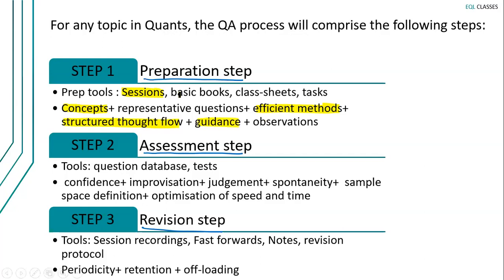Then you can use some basic books, right? Basic books and class sheets. They will help you to get your representative questions. And I'll also give you some tasks apart from all this to encourage observations. I want some observations to come out of you. So this is called the preparation step. In your preparation step, you use these preparation tools to take care of these points. Are we clear with the preparation step?